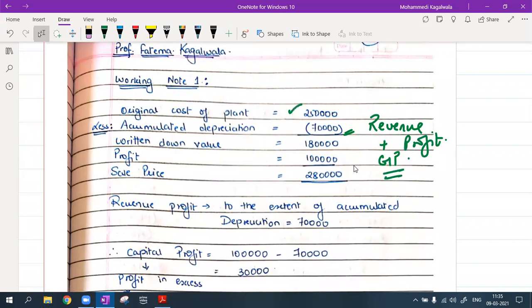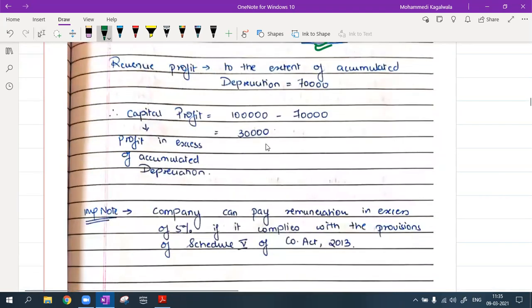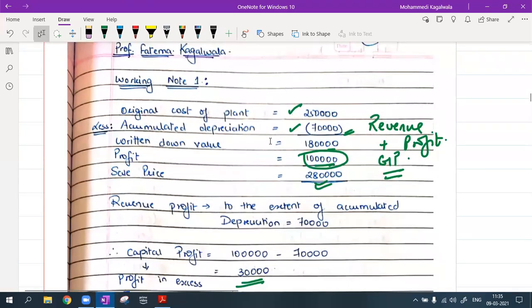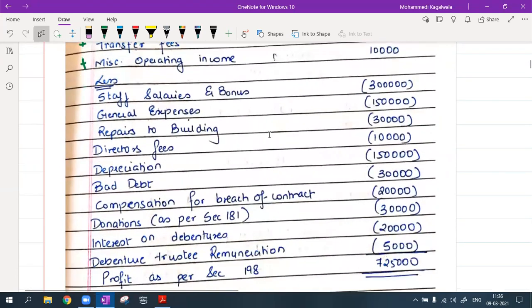Cost of the plant is 2,50,000, depreciation is 70,000, so my written down value is 1,80,000. Profit they have told me is 1 lakh, so selling price is 2,80,000. Now out of this profit, 70,000 is my revenue profit, so my capital profit will be 30,000. This I cannot give credit for, but I can give credit for 70,000. That is why I have added it back. Less, I will deduct all the allowable expenses.